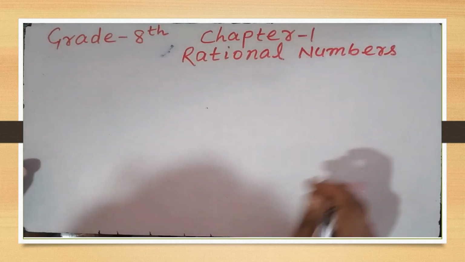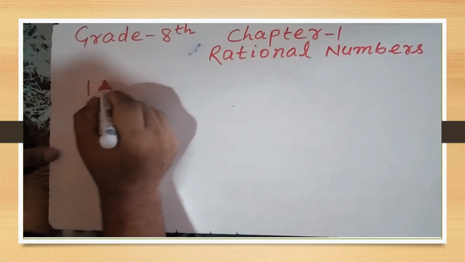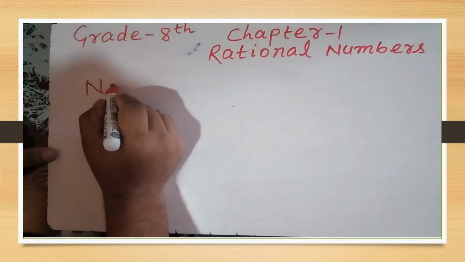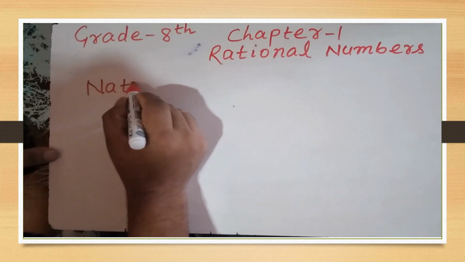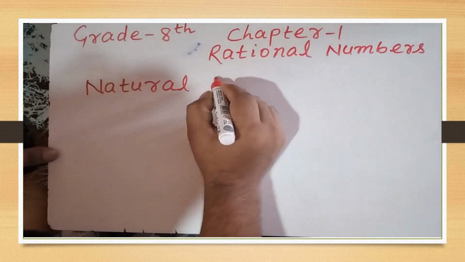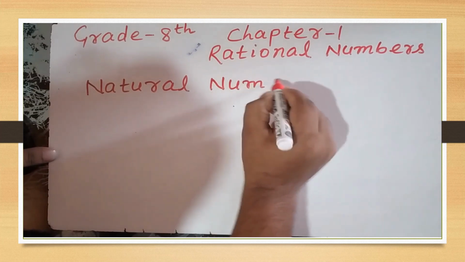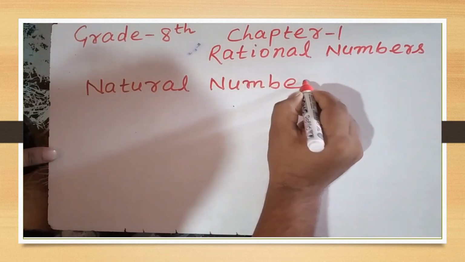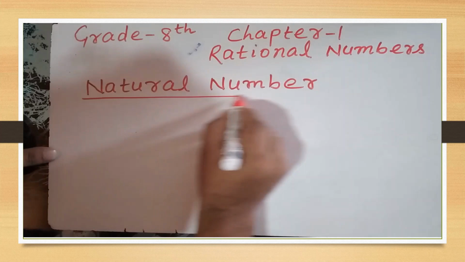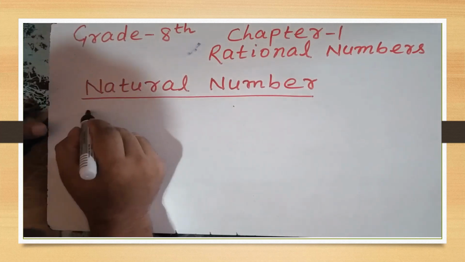Students, first we will understand what natural number is. We will see the definition of the natural number. Counting number